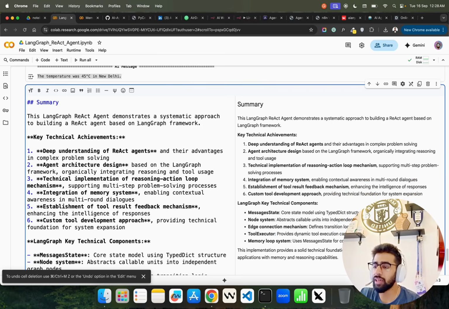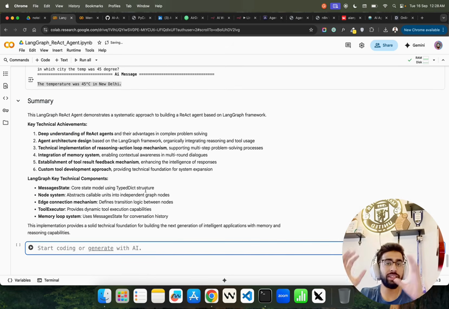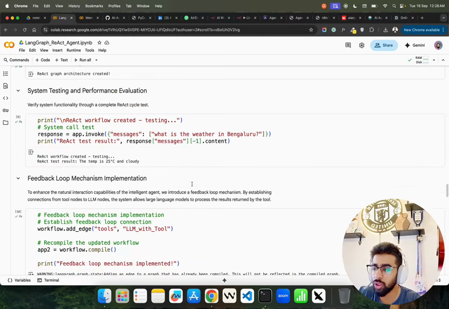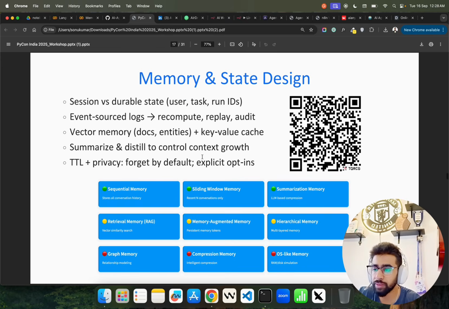So this is the summary that we saw. You can see a message state. It's the core state model using the TypedDict structure, a data structure that we know. The node system abstracts callable units into independent graph nodes. We have transition logic between the nodes, like routing, which provides dynamic tool execution capability, and then uses message state for conversation history. So this is about a LangGraph thing that I wanted to show you. Okay, this is what we discussed.